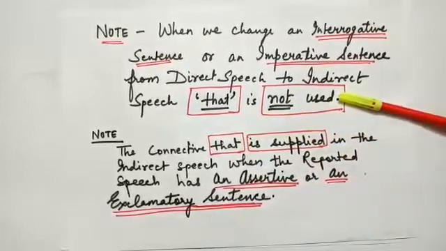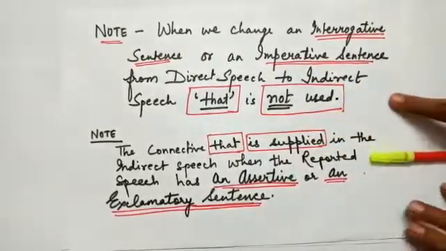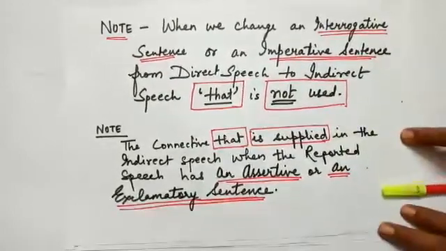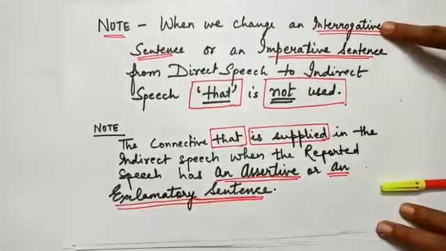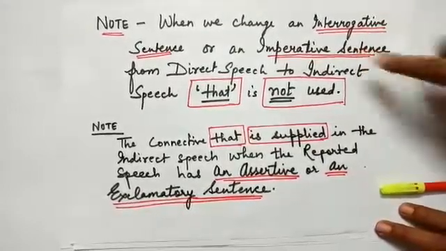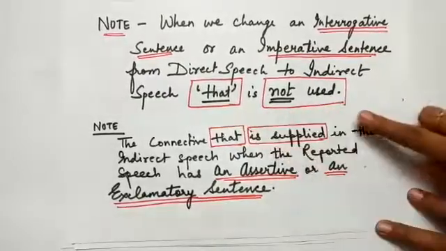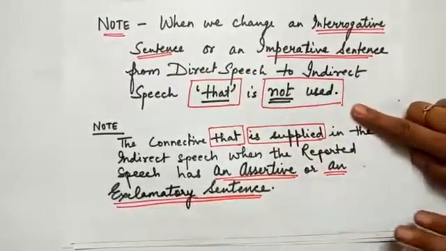So this we should always remember: in the third step, we identify the kind of sentence. If the kind of sentence is interrogative or imperative, then the connecting word that is not to be used.